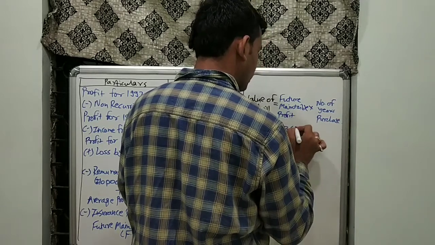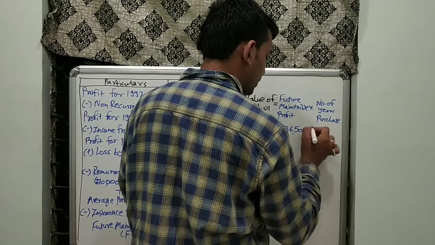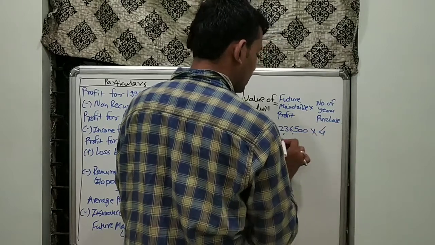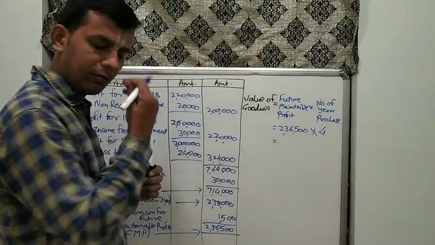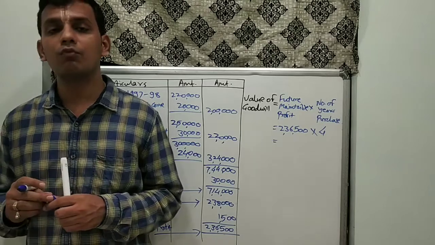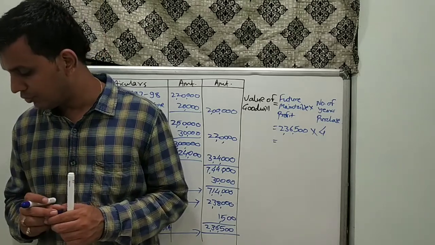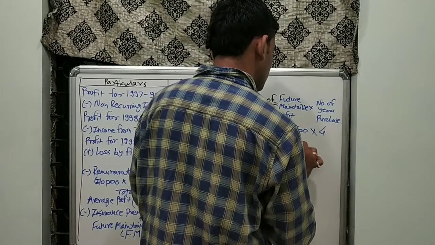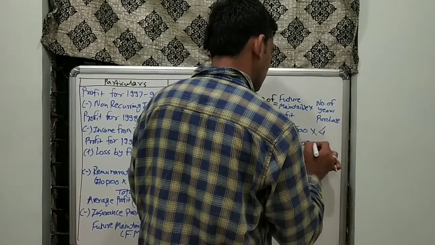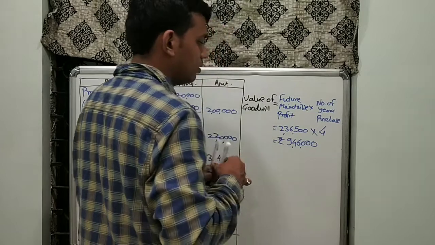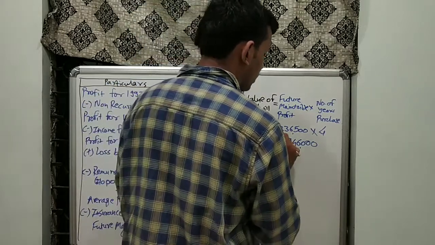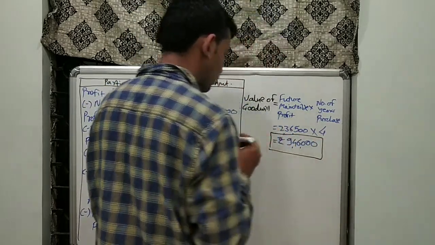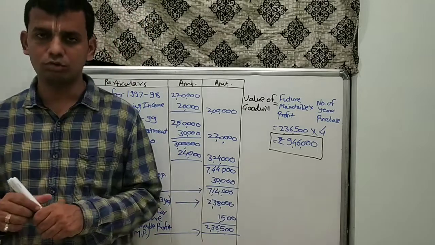Future maintainable profit 2,36,500 into the number of years' purchase given in the question, which is 4, so 2,36,500 into 4 equals rupees 9,46,000. This 9,46,000 is our value of goodwill for this question.